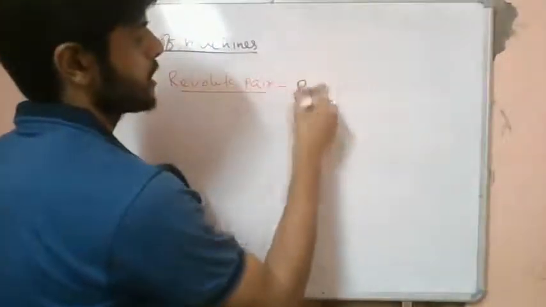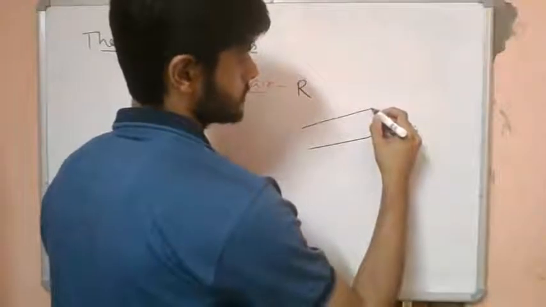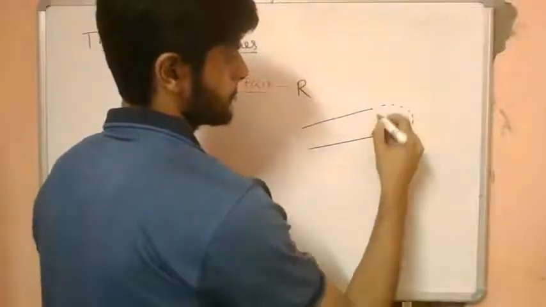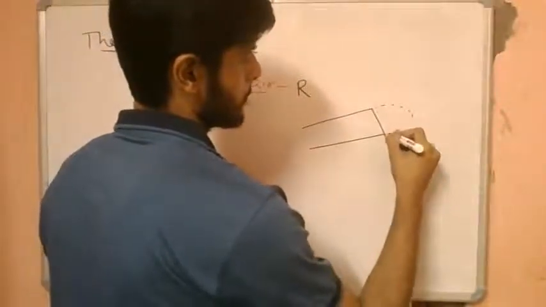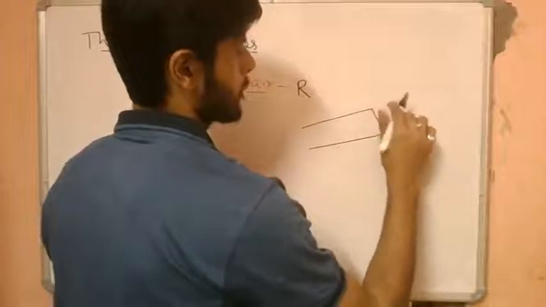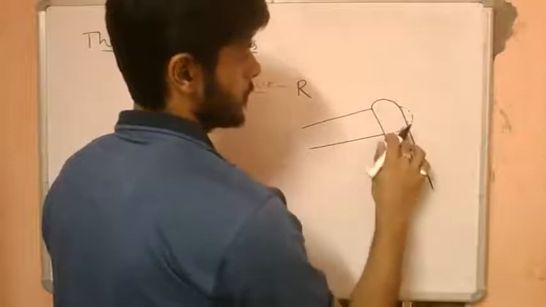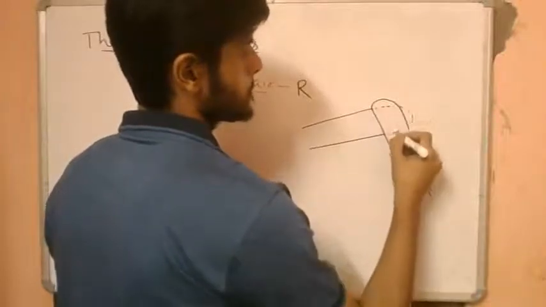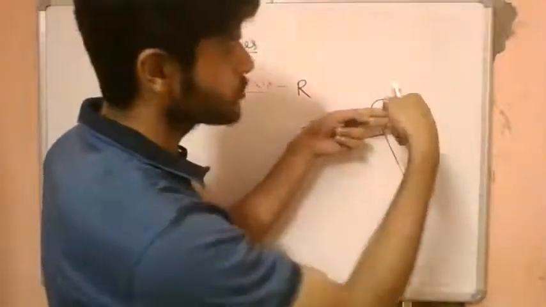So what do we mean by a revolute pair? Let's say we have two links like this, and through these two links we have a pin.